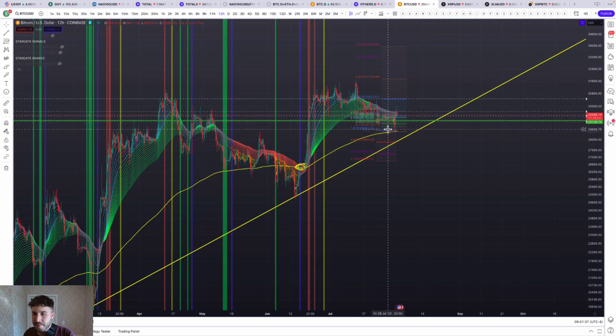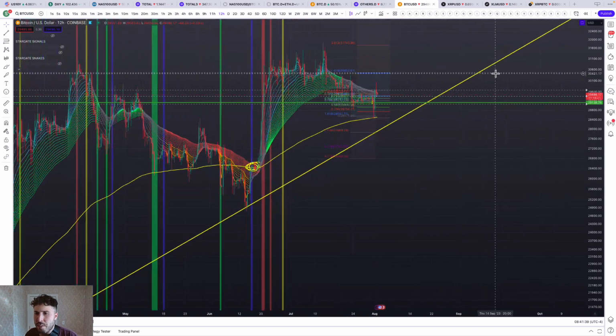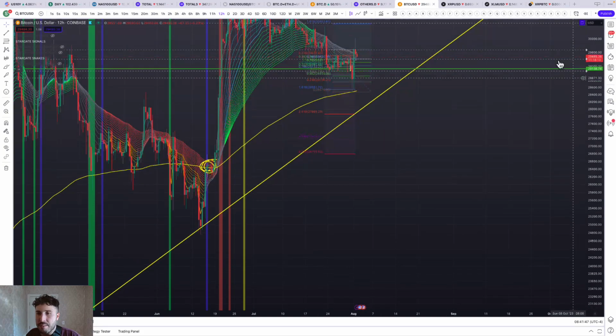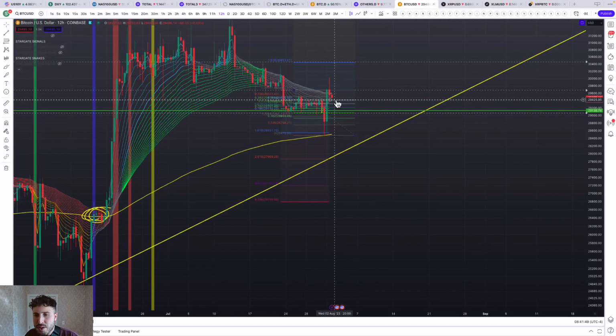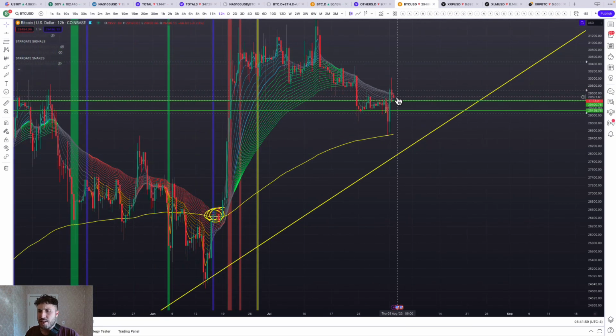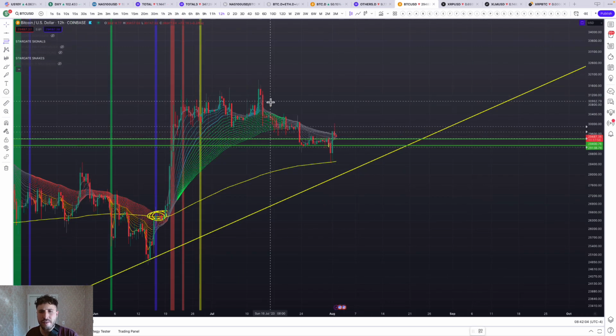But yeah, as you can see though, we broke the 786. So we came down right to that 1618 extension. And then we ripped back up and got right back above the 786 towards the upside and held it as support so far. So 29,400 is that 786 level we need to hold. So I'm going to mark that right there.